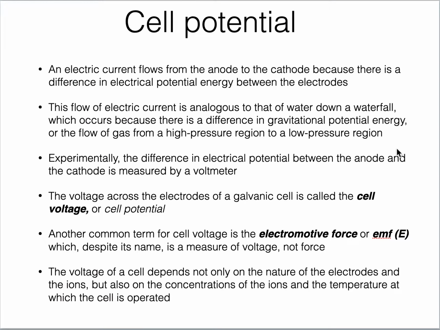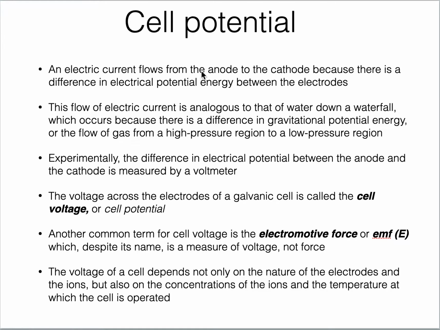Class, we have observed that in a galvanic cell, electrons flow spontaneously or naturally from anode to cathode. And as I mentioned earlier, the anode is electron rich. It is an area with more electrons, and the cathode is an electron deficient area.